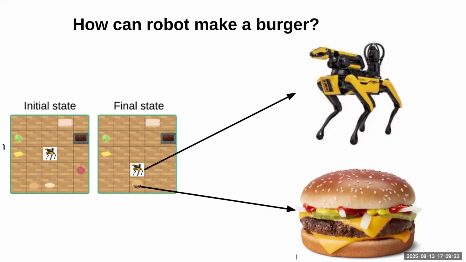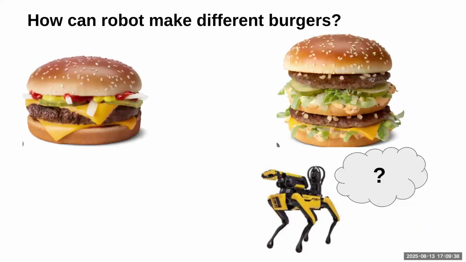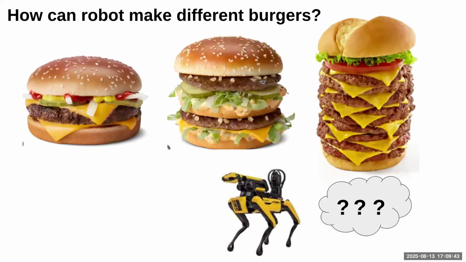To solve this task, we can have a very simple rule that is just a bunch of pick and place. Pick the bread first and place it, and then place the cheese, the patty, and the bread. With that, we can make the robot make a burger for us. But if we now want the robot to make different types of burgers, we cannot just apply a simple rule for all of them, because it would be very labor intensive and need a lot of hard work to accomplish this.